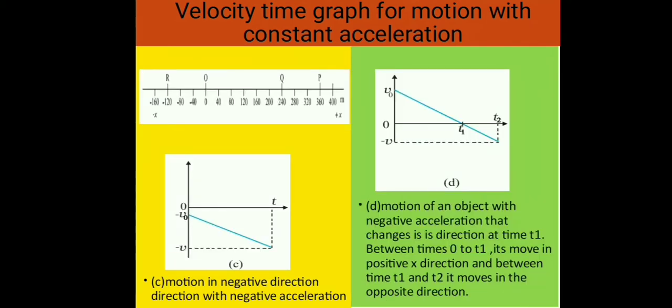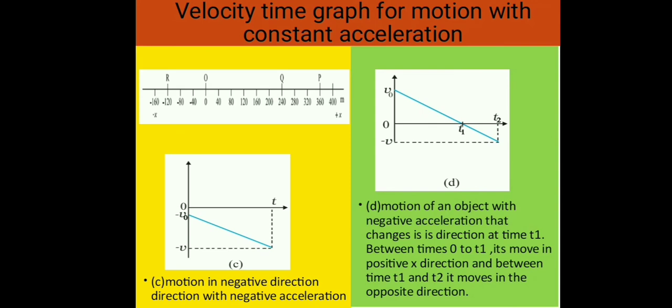Case C: an object is moving in the negative direction with a negative acceleration. For example, the motion of a car moving from O, in the figure given on the yellow side of the slide above, in the negative x direction with increasing speed.